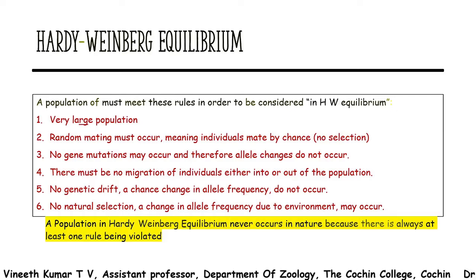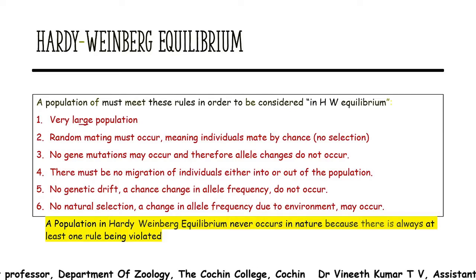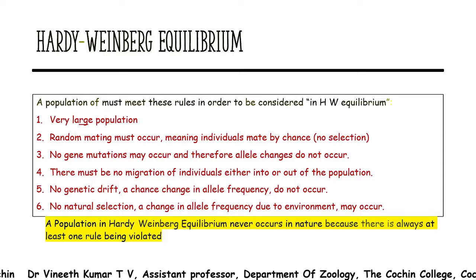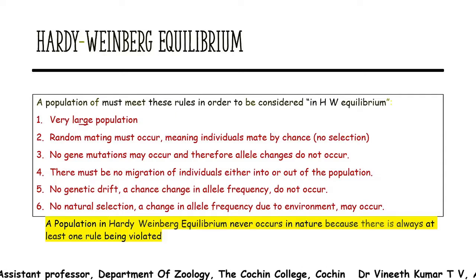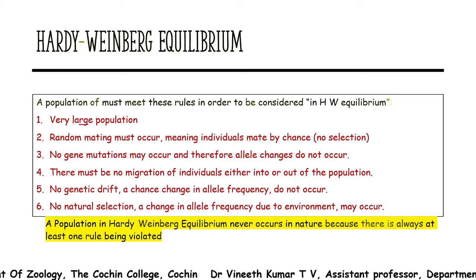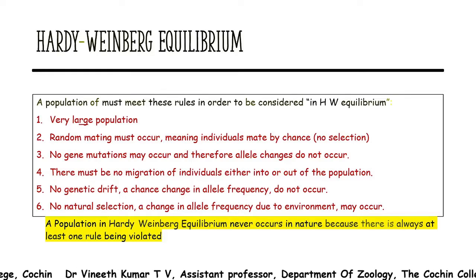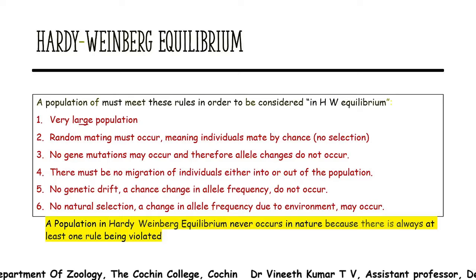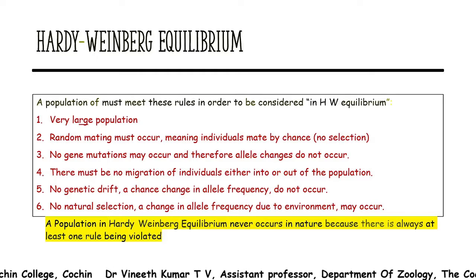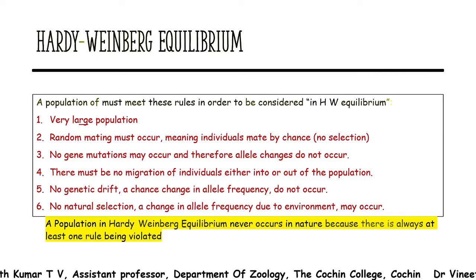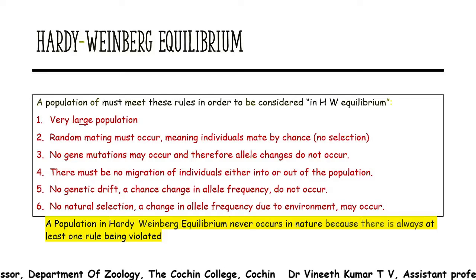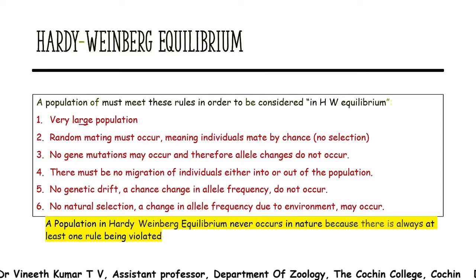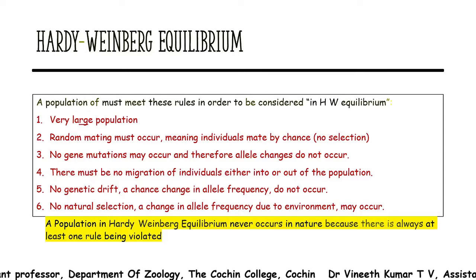And a population must meet these rules in order to be considered to be in Hardy-Weinberg equilibrium. The first and foremost thing is that the population should be very, very large. Hardy-Weinberg equilibrium will not be followed in a small population, because, as we said, in a small population even genetic drift has a much higher consequence. As a result, this theoretical Hardy-Weinberg population should be very, very large.